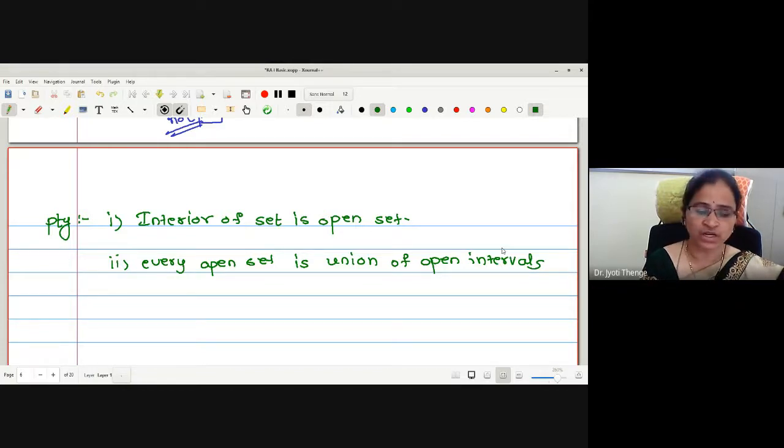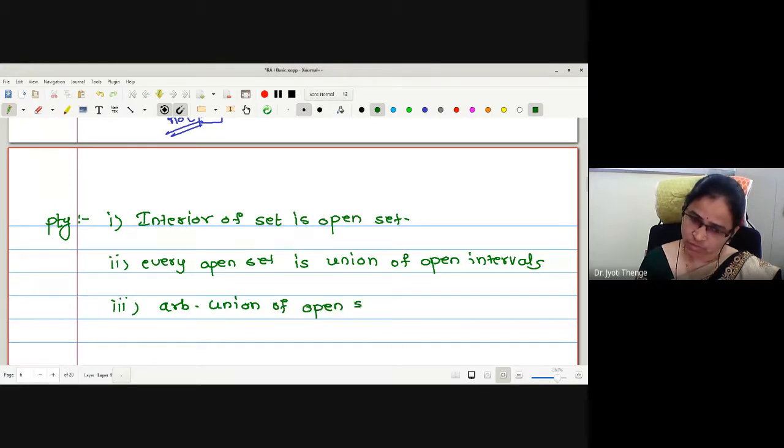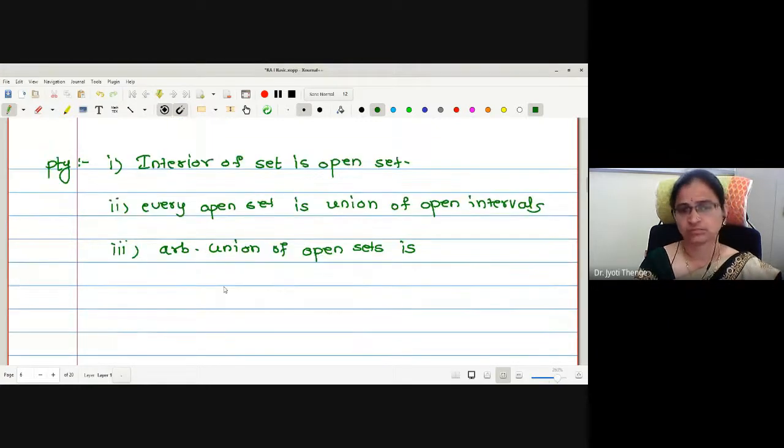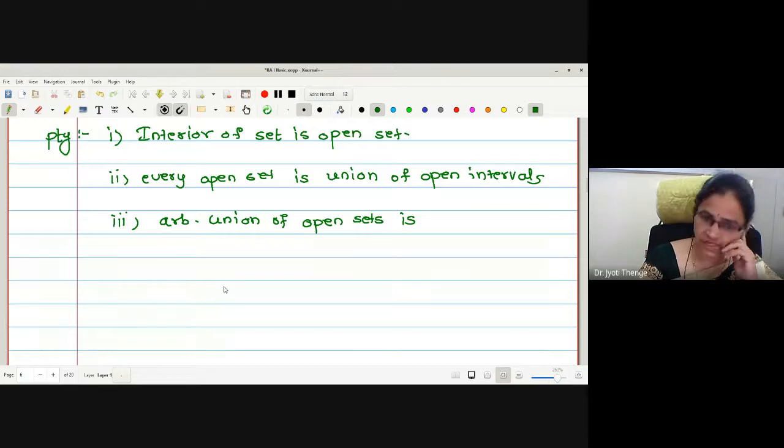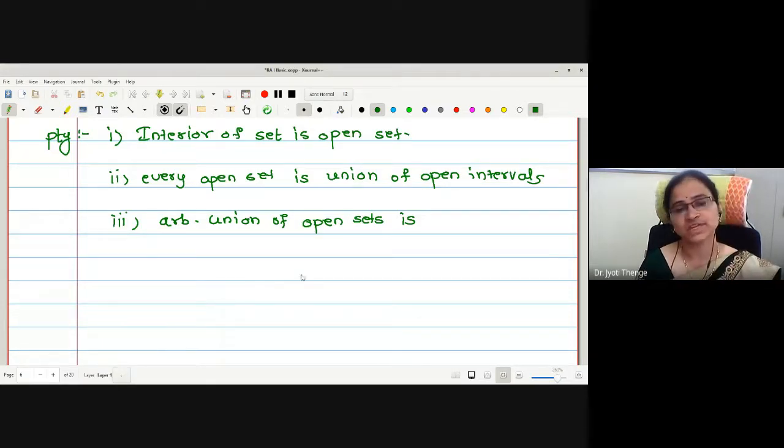What about arbitrary union and arbitrary intersection of open sets? What is an arbitrary union of open sets? Is it open or not? Arbitrary union of open sets. Yes, students.